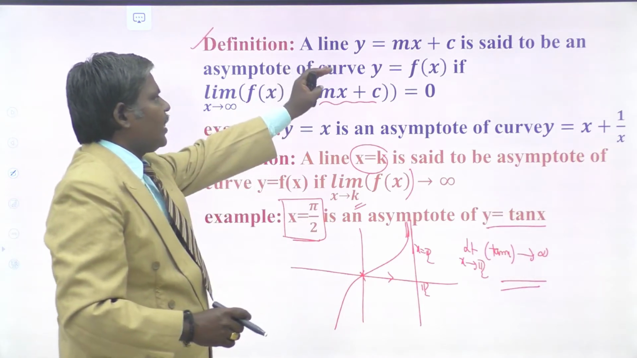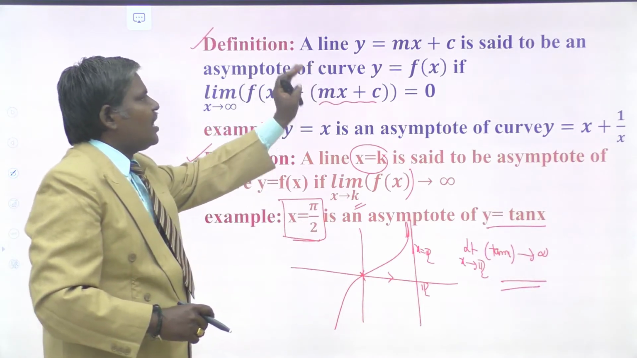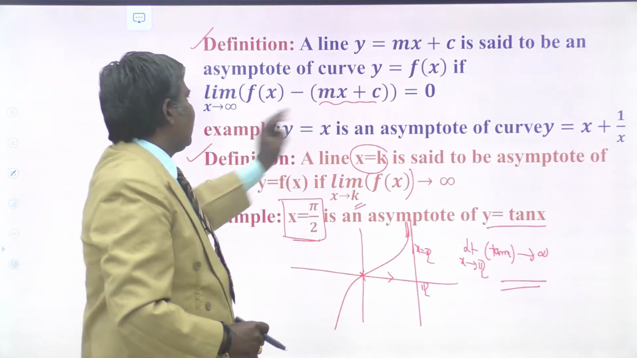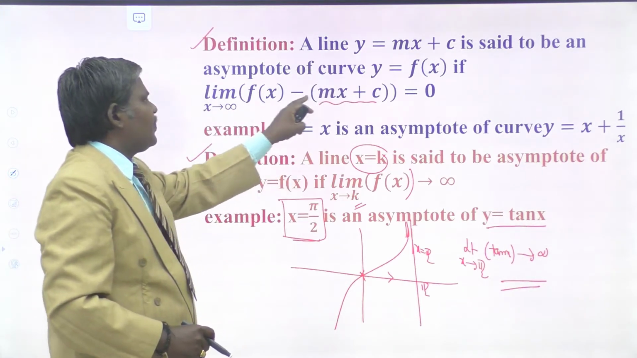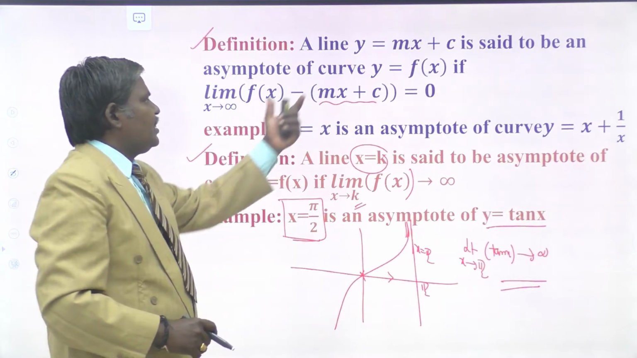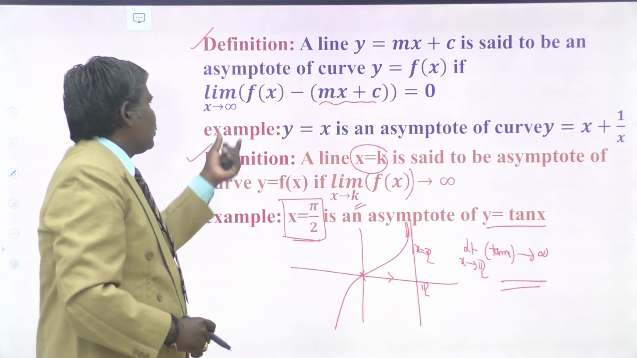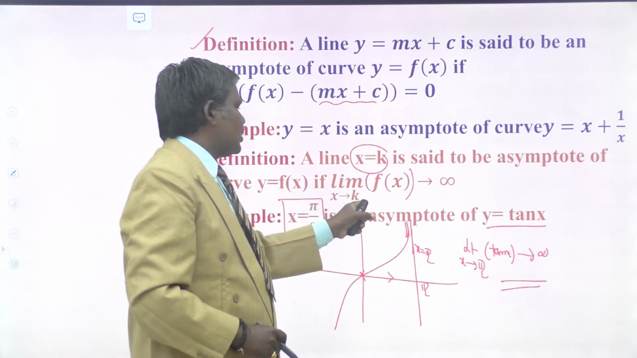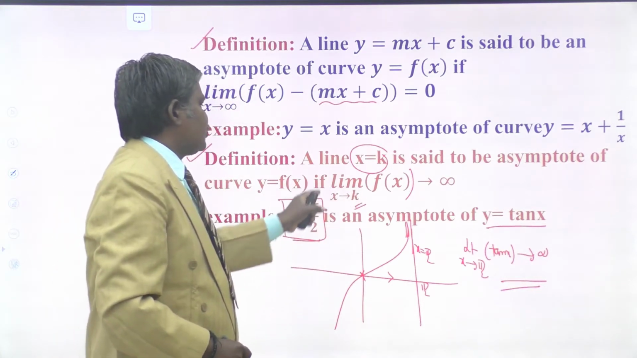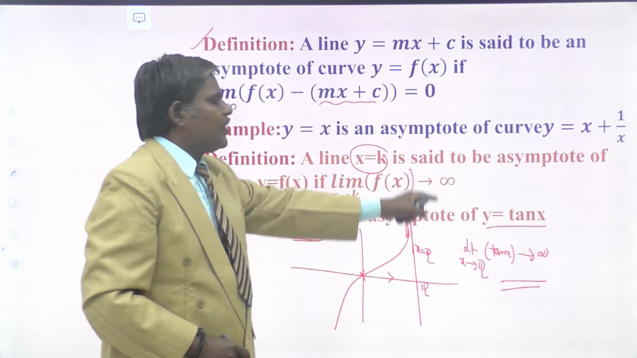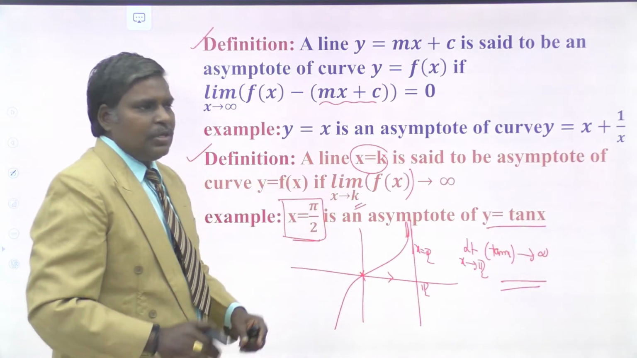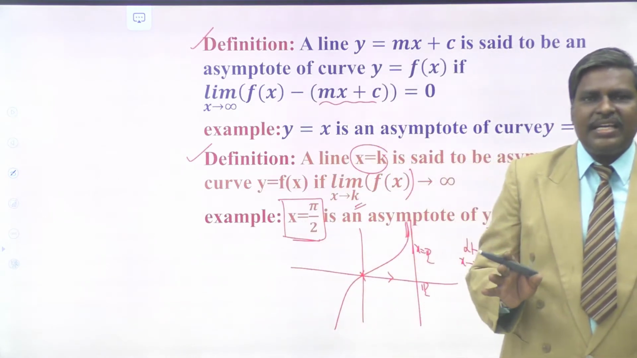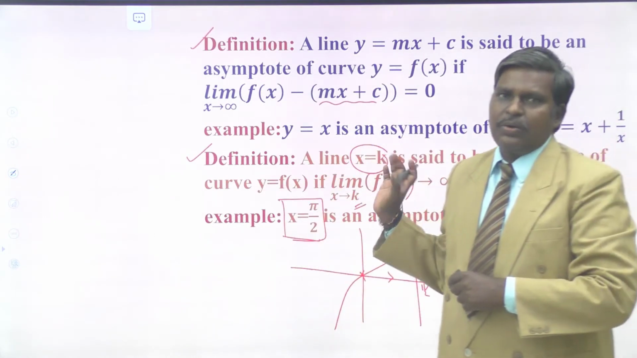So basically an asymptote is a line. That line is said to be an asymptote for some curve if the limit as x tends to infinity of f of x minus (mx plus c) tends to 0, or the line is a vertical line. The definition may be given in this manner: there exists k belonging to R such that the limit as x tends to k of f of x tends to infinity. So basically an asymptote is a straight line which is tangent at infinity to the curve.